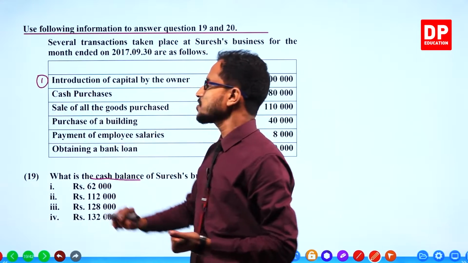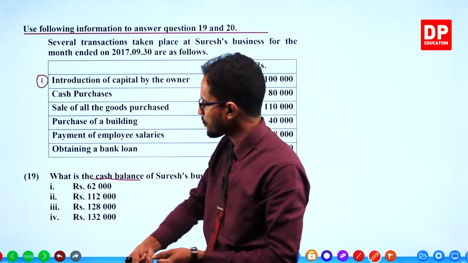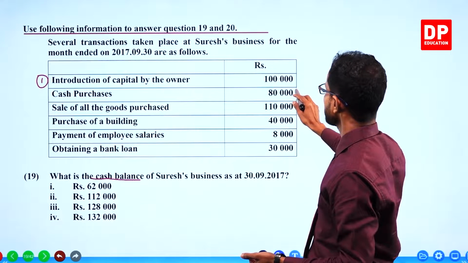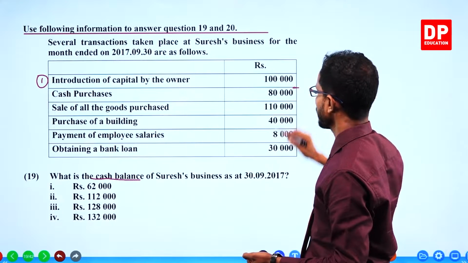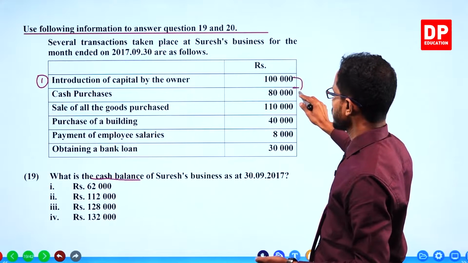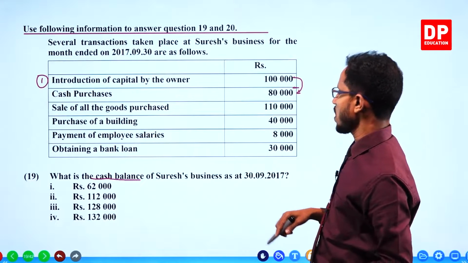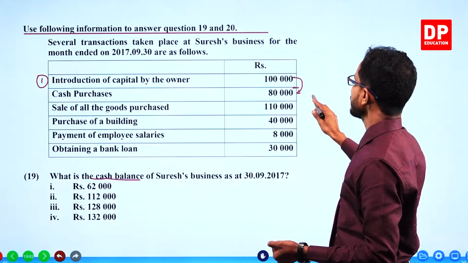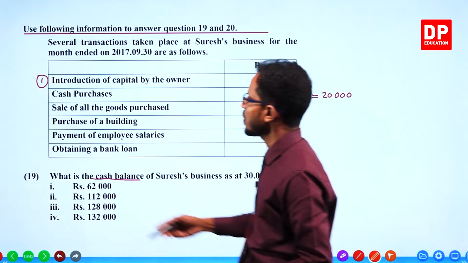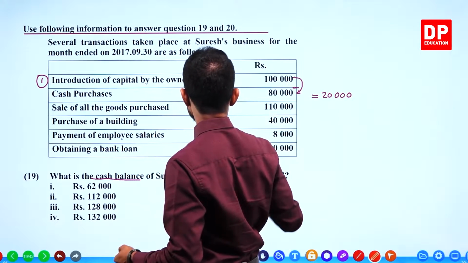Purchasing for cash means buying goods, paying cash. Cash goes out, which means this 80,000 should be subtracted. When 80,000 is subtracted out of 100,000, 20,000 is the remainder. Next, selling all the goods purchased for 110,000.